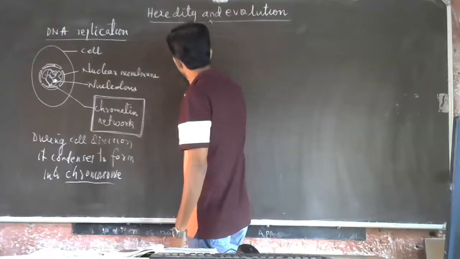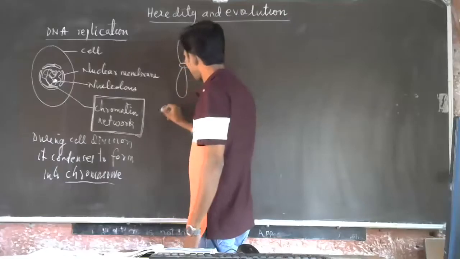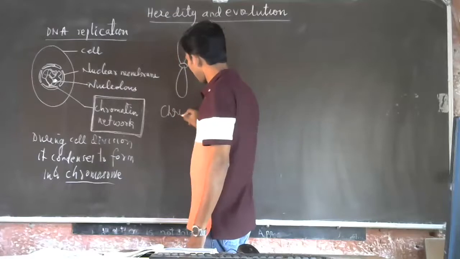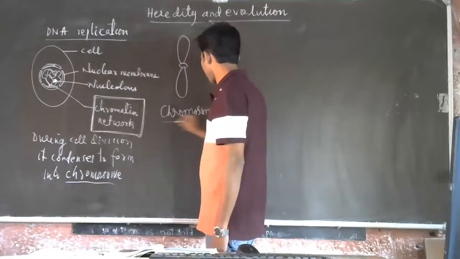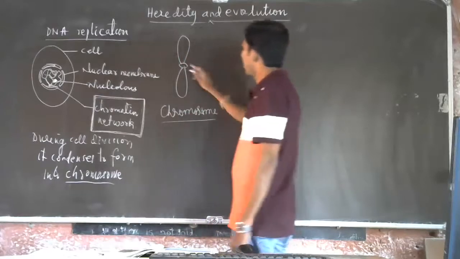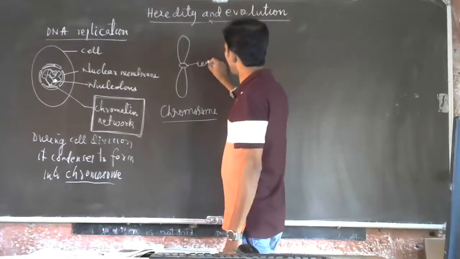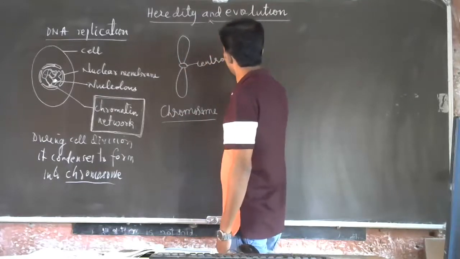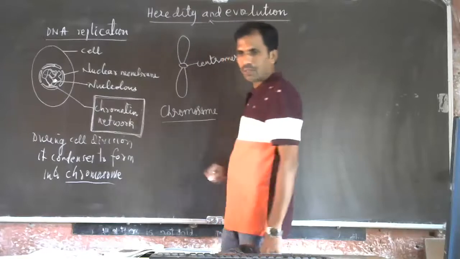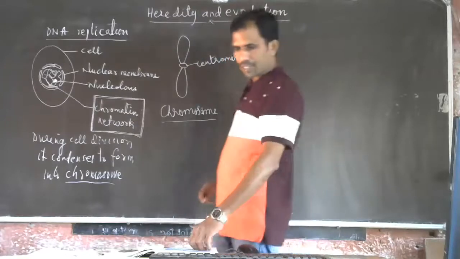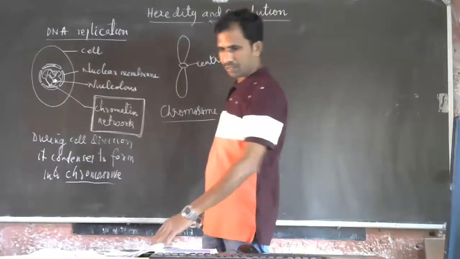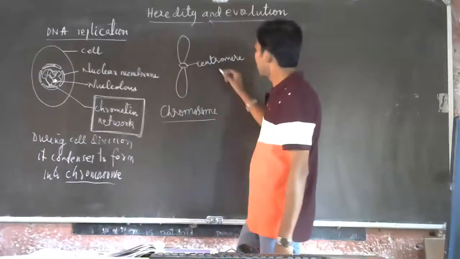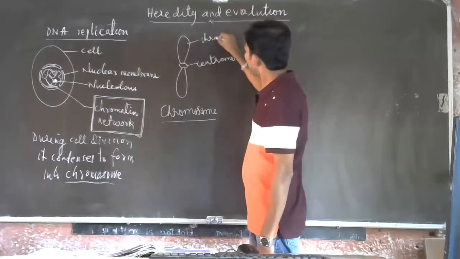Here, this is a chromosome, one single chromosome. This is called the centromere. Understood? Centromere. And these are called chromatids.